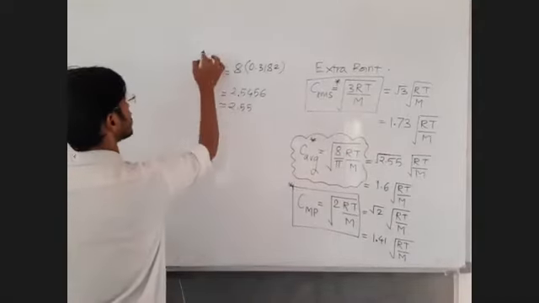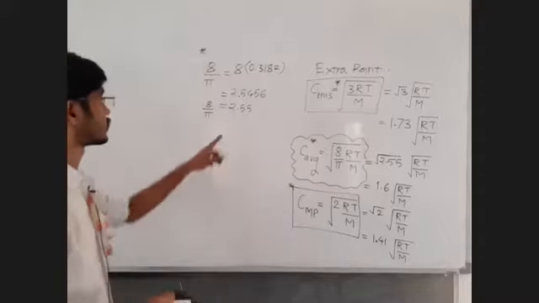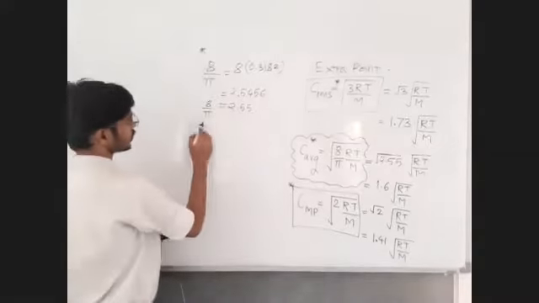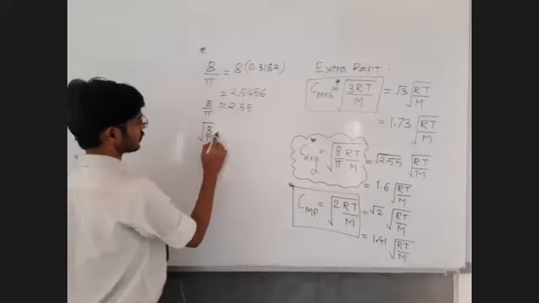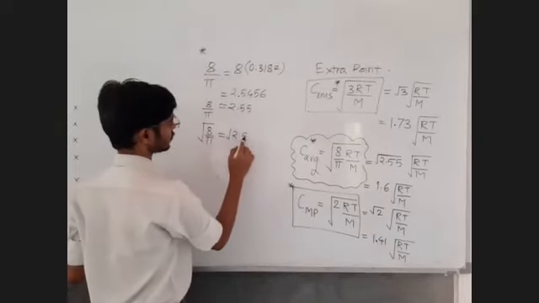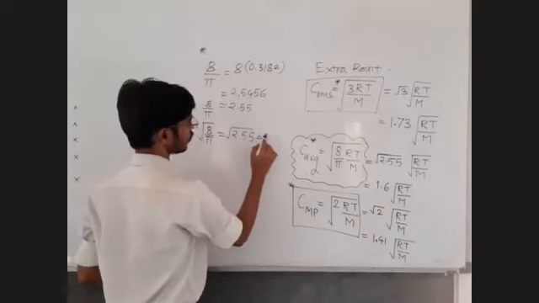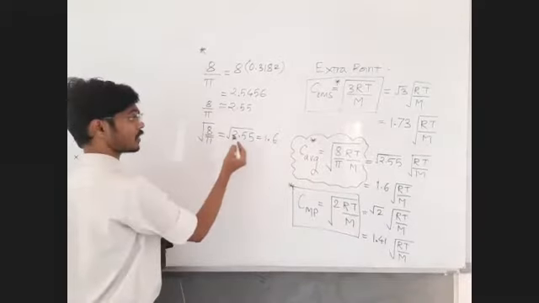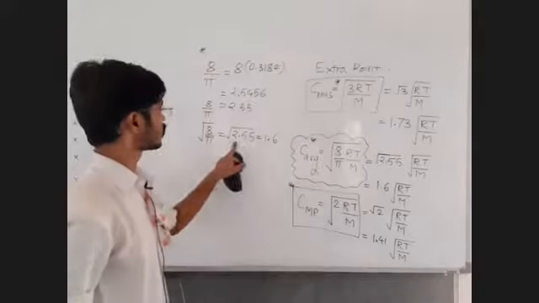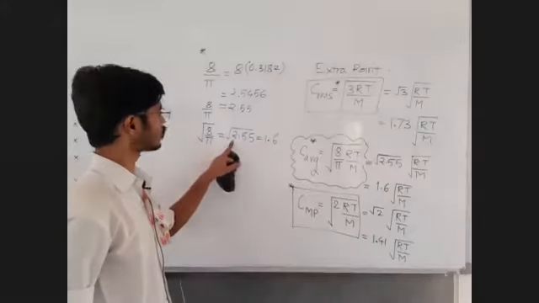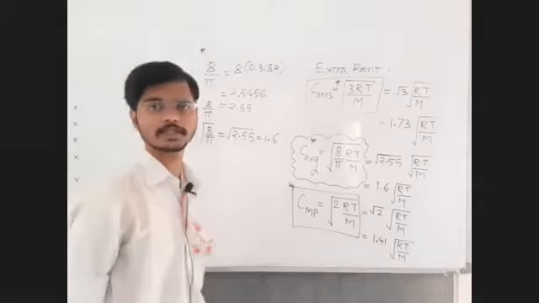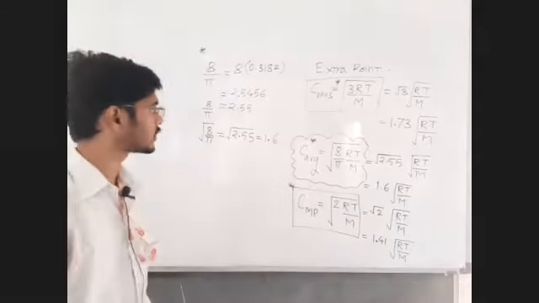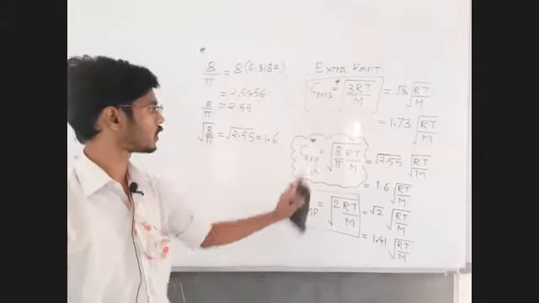How to calculate 8 upon pi? Is that clear? 2.55. So under root 8 upon pi is equal to under root 2.55, that is equal to 1.6, because 1.6 squared is approximately 2.56. So 2.55 can be approximated to 2.56, and its square root is 1.6. Okay. Fine. So is this set of formulas clear to all of you?